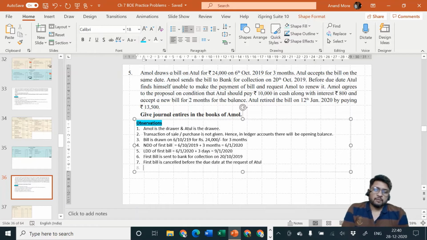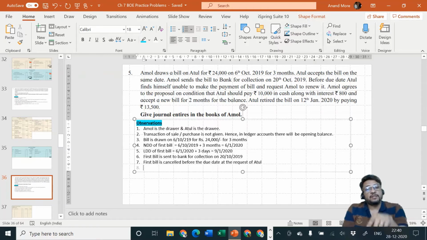Sir, but in the previous problem, you had specifically discussed that if we are paying cash today, there is no delay in payment of cash. That means interest will not have to be paid on the amount of cash which is paid today. Instead, interest must be on the new bill, because the new bill is for additional 3 months, 4 months, 2 months, whatever it may be. So the new bill is going to take extra time, extra delay. That means on the amount of the new bill, interest should be calculated. Yes, I said like that.